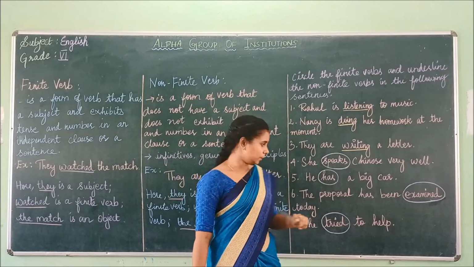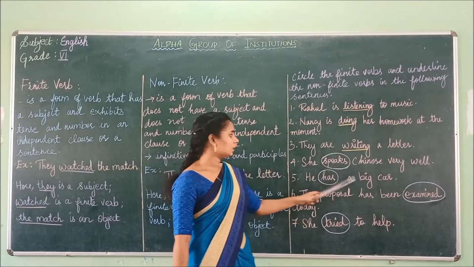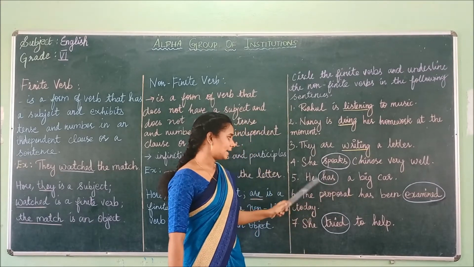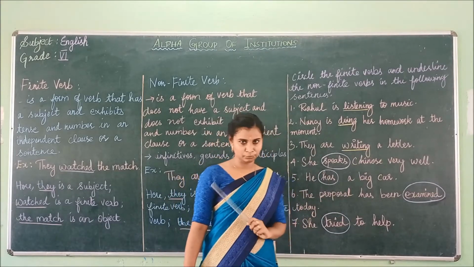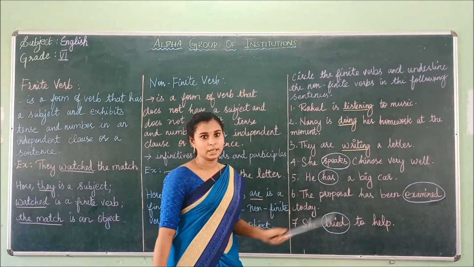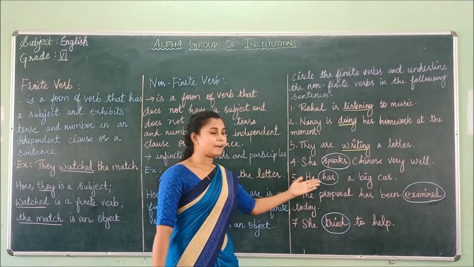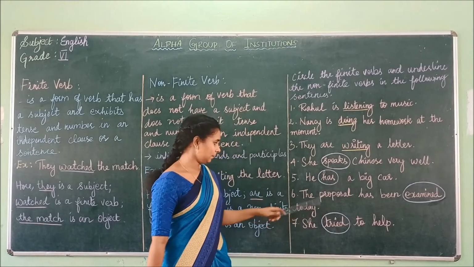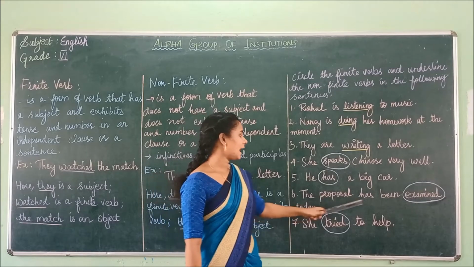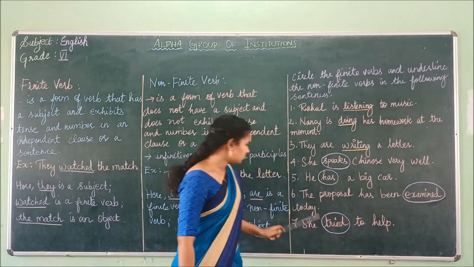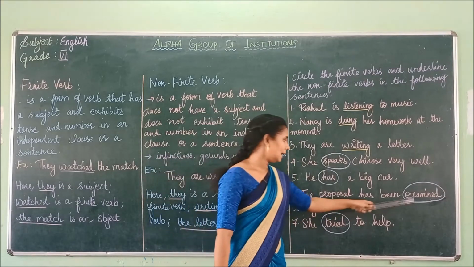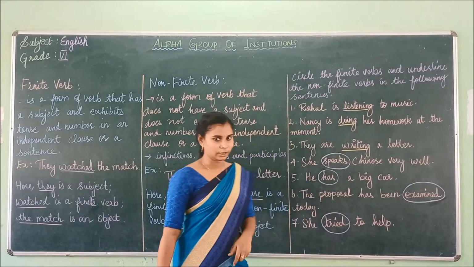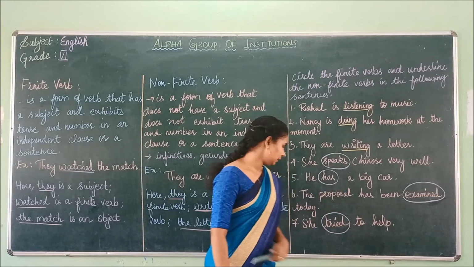So it's a finite verb. Next, he has a big car. Here, has is a finite verb, because we can change this into they have a big car, where the verb gets changed. Next, the proposal has been examined today. Here, examined is a finite verb.